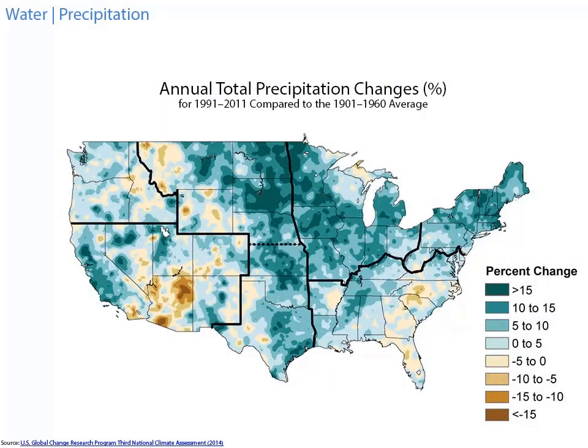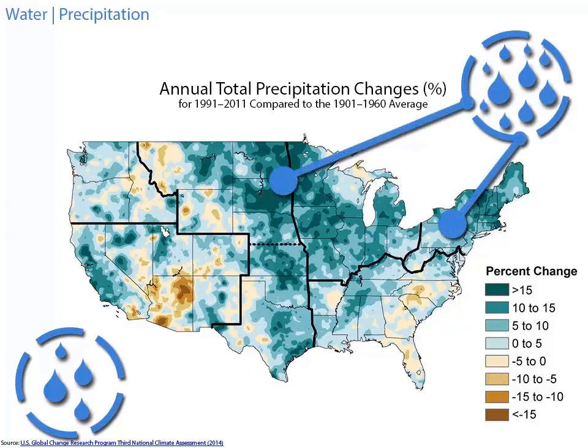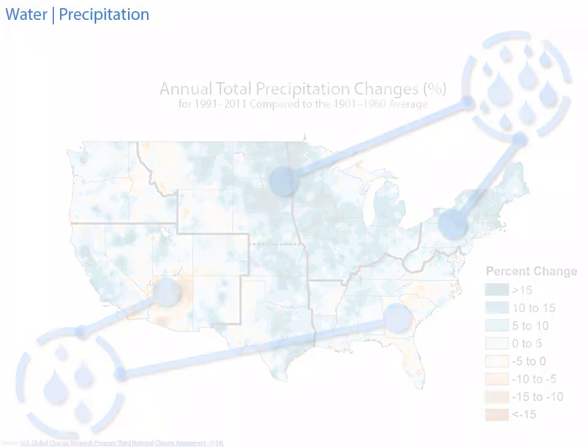Different regions across the United States have already experienced changes from historical precipitation. Some areas are receiving more precipitation or more heavy precipitation, and others are becoming drier. Precipitation in many places has become more variable, sometimes obscuring clear trends. Changes in precipitation patterns and amounts affect soil moisture, groundwater levels, and wildfire risk.